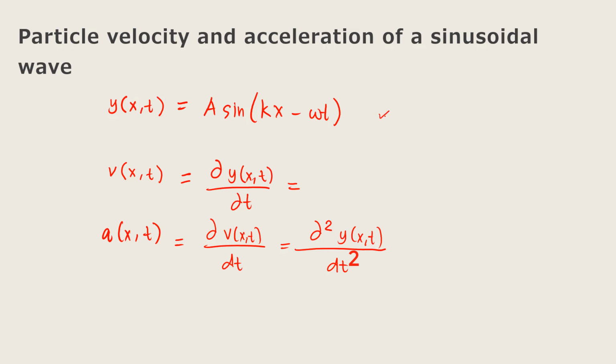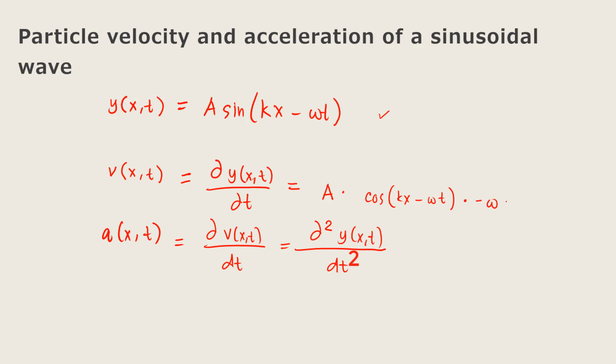Our wave function, the partial derivative of this wave function with respect to time, so we have A multiplied by the derivative of sine(kx minus omega t). So we have cosine(kx minus omega t), and then we have the derivative of the phase, which is equal to minus omega.